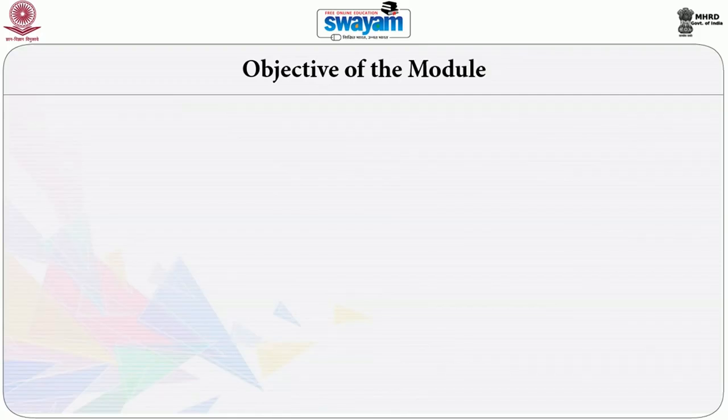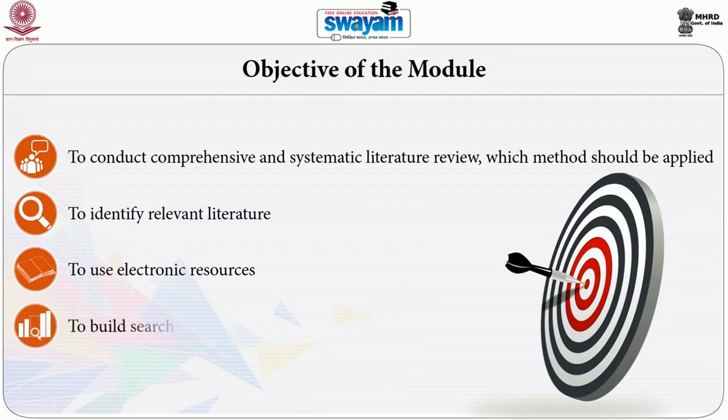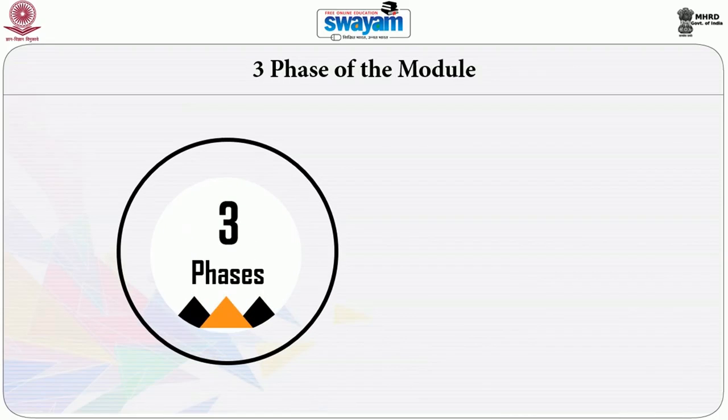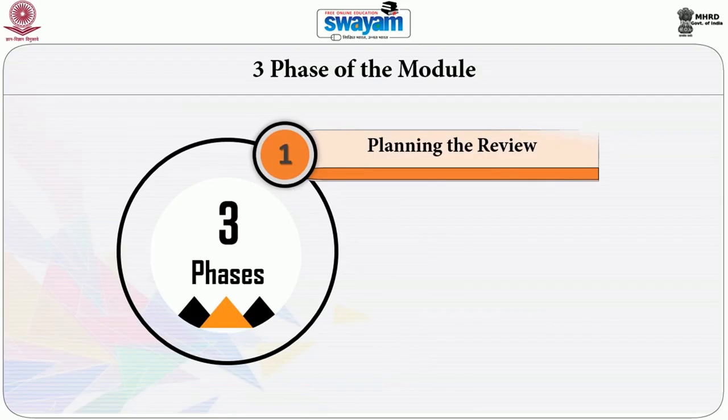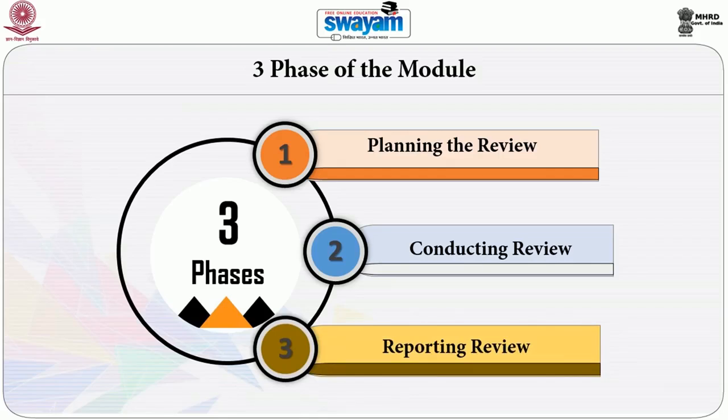This module will provide a proper direction on how to conduct comprehensive and systematic literature review, which methods should be applied, how to identify relevant literature, how to use electronic resources, how to build search queries and retrieve relevant resources, how to synthesize and summarize the review. This session of the module is divided in three phases. First phase provides direction on planning the review. Second part covers conducting the review, and third part covers evaluating and report writing.